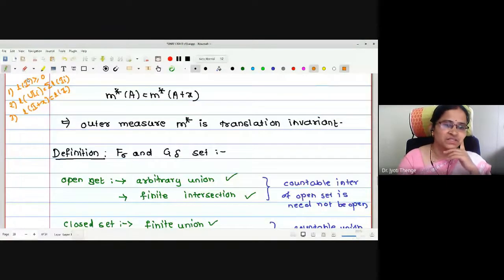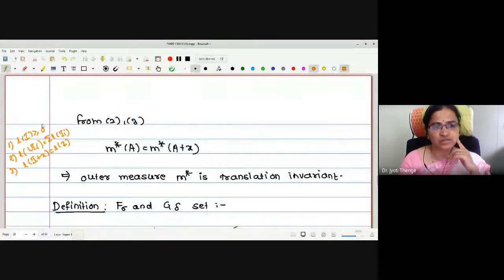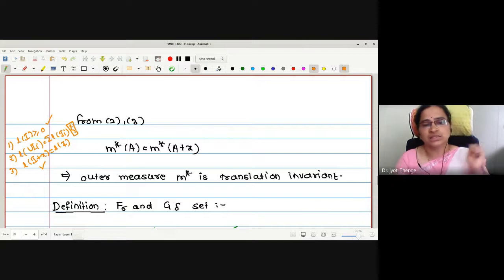So whatever this outer measure is, we have found it as a generalization of length, and it satisfies all the properties except one. Which property have we proved it does not satisfy? Outer measure is non-negative, yes. Outer measure is translation invariant. The only question is about countable additivity. Therefore, we have proved that outer measure is not countably additive, but rather it is countably subadditive.